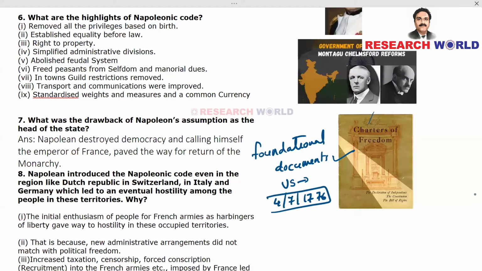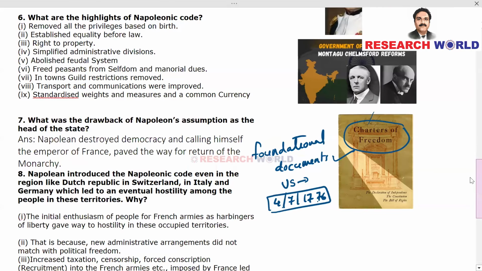On 4th July 1776, America declared itself as independent. And then there is something called the Charters of Freedom, which are the foundational documents of the United States, comprising the Declaration of Independence, the Constitution, and the Bill of Rights, etc. Slightly complicated. I just wanted to introduce these terms because that choice was included here.